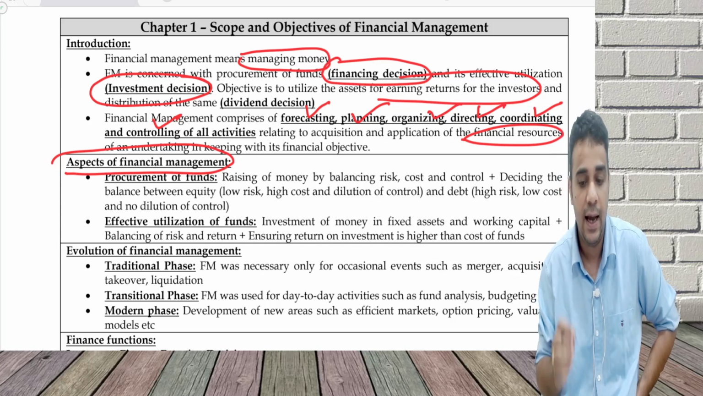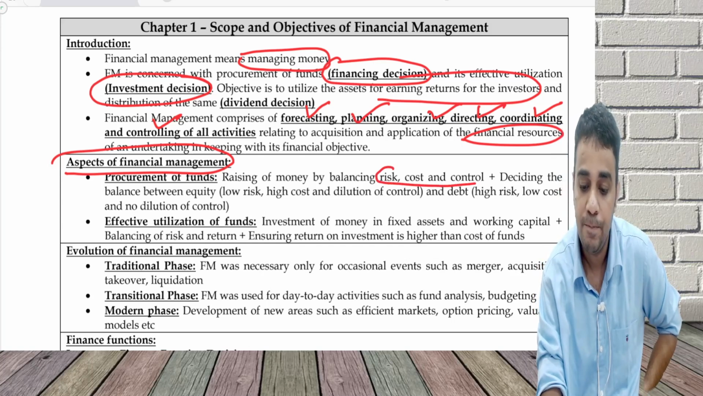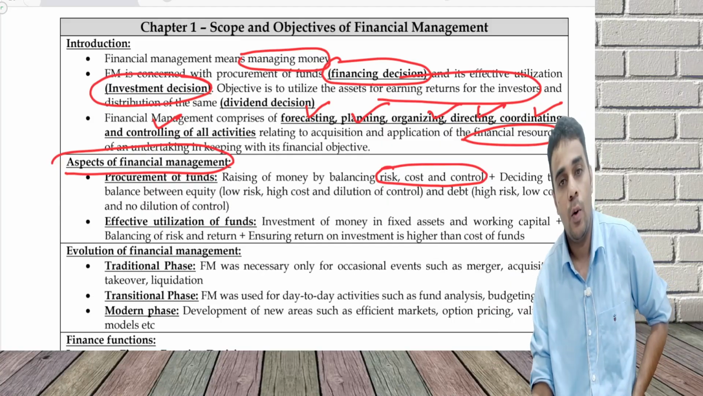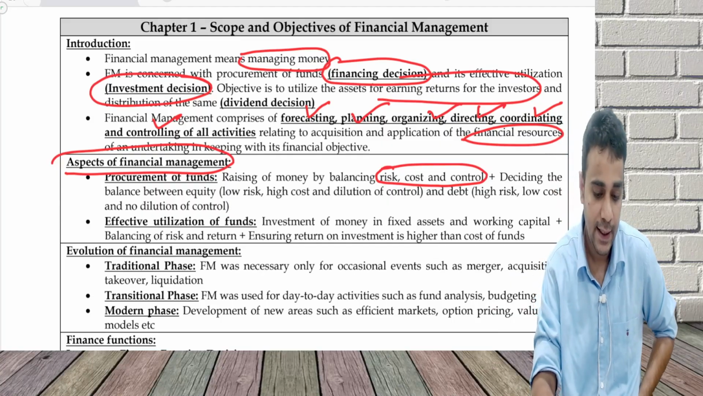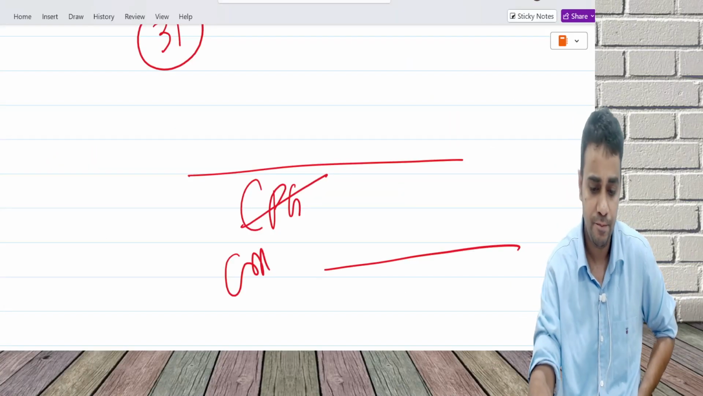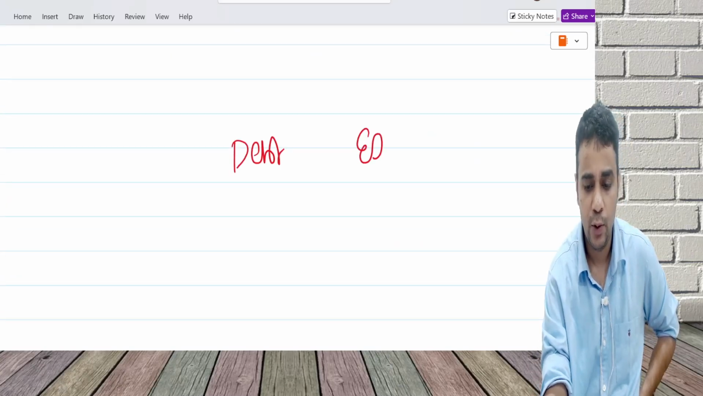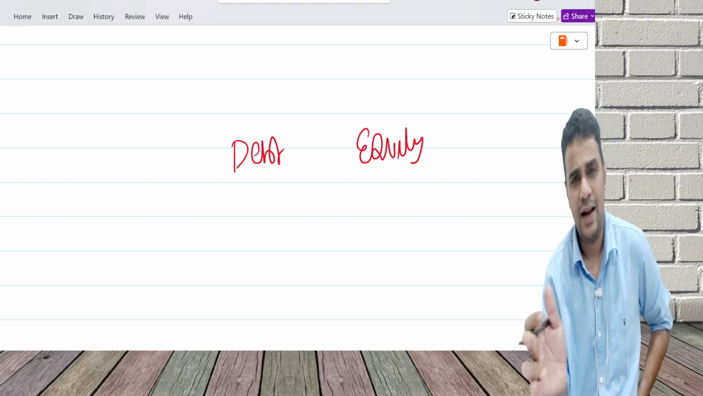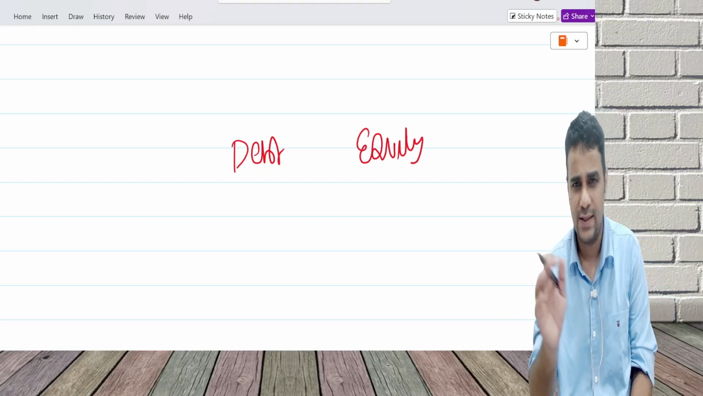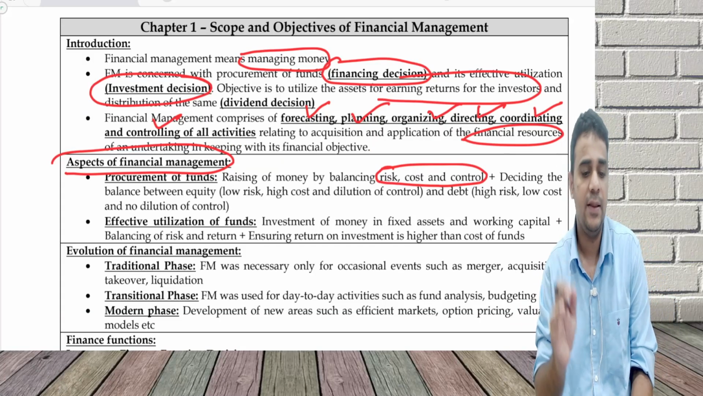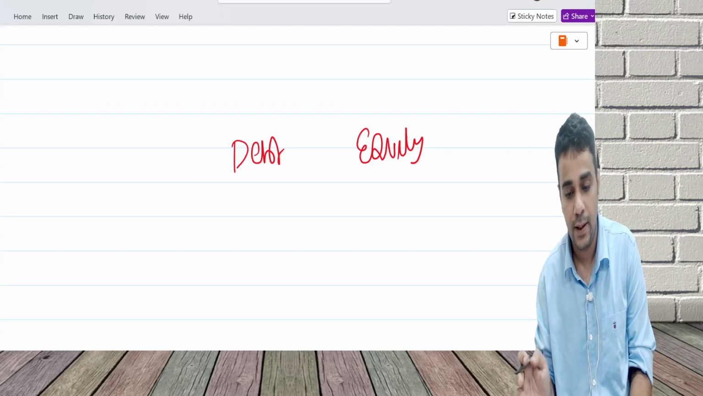Whenever I raise money, I need to balance risk, cost, and control. What is risk, cost, and control? I can raise money in the form of debt or in the form of equity. Preference is a kind of hybrid instrument, more or less like equity.